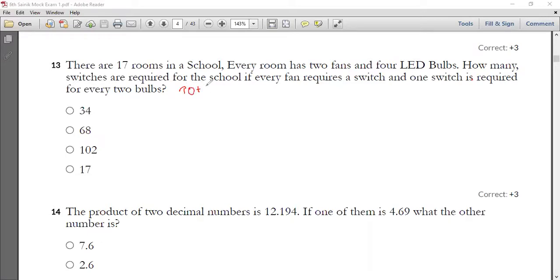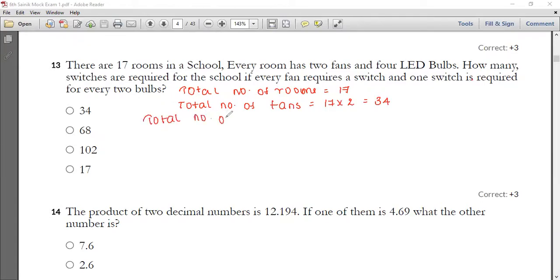The total number of rooms is equal to 17. So the total number of fans will be equal to 17 into 2, which is equal to 34. And the total number of LED bulbs is 17 into 4, which is equal to 68.